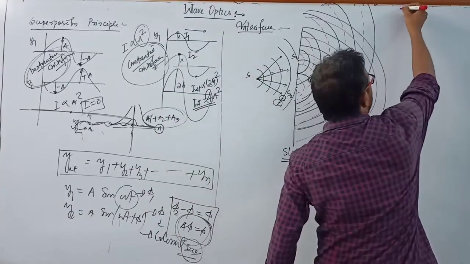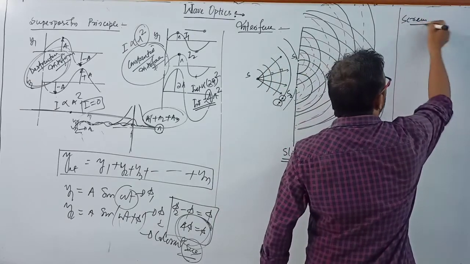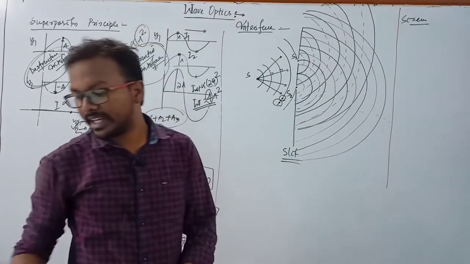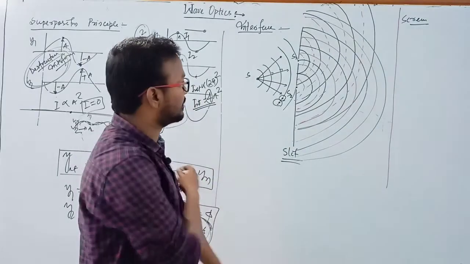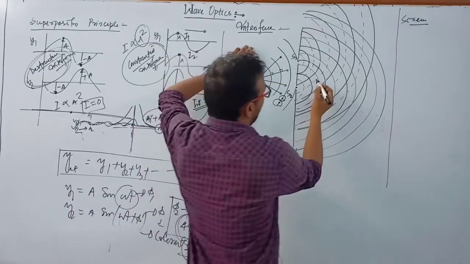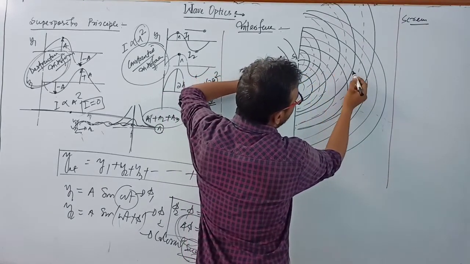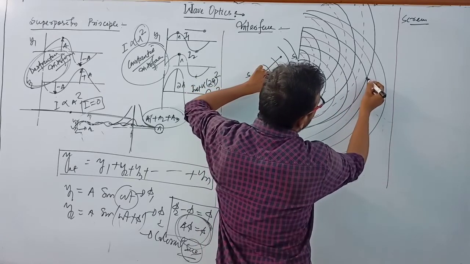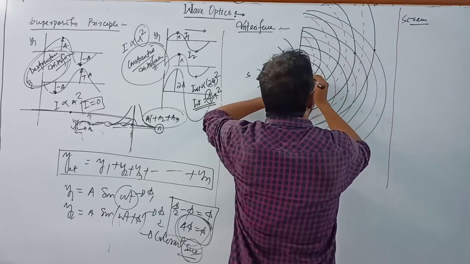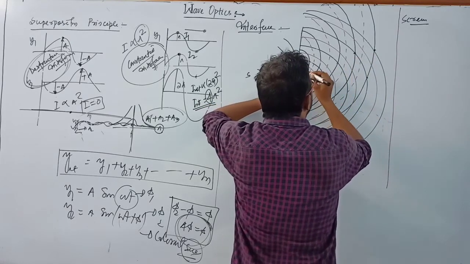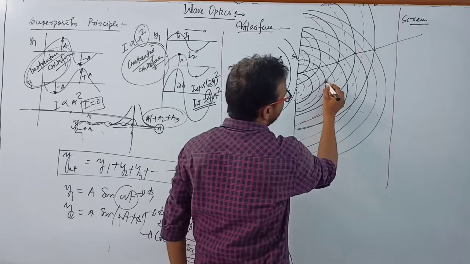Clear. Suppose there is a screen. This is the screen. We have to observe which point gives the brightness, or constructive interference, and which point gives us the destructive interference. If we see clearly, then look at this point here, and this point, another point, this point is here, and this point is also here. Clear? And again this point.